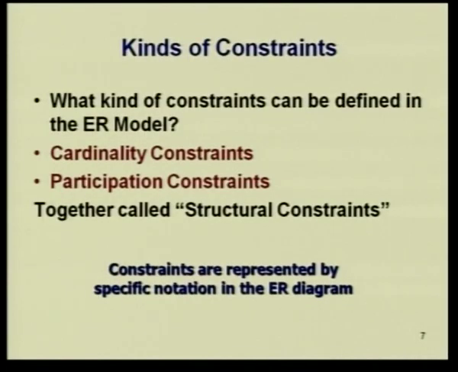In the ER model we have two types of constraints, one called cardinality constraints and the other called participation constraints. Together these are called structural constraints.